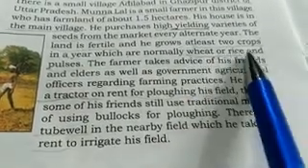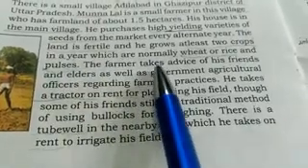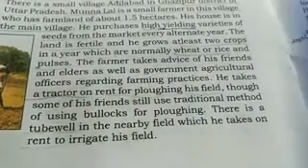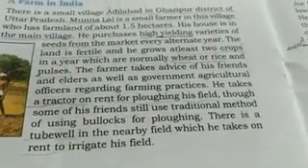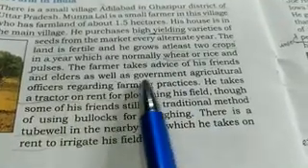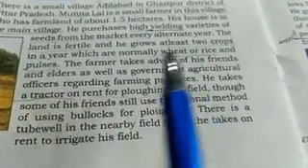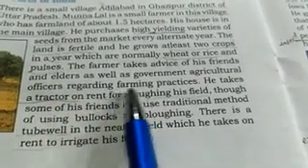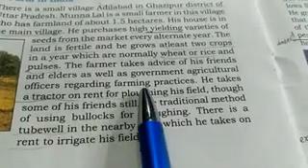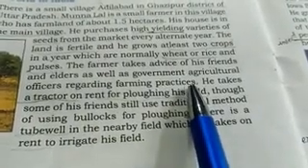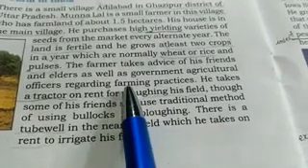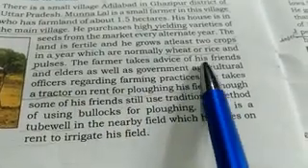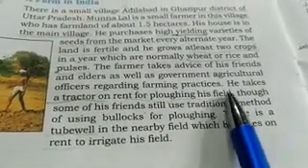Normally he grows wheat and rice and pulses also. The farmer takes advice of his friends, elders, as well as the government agricultural officer, and he also takes help from the government agricultural officer regarding farming practices. Whatever development he needs, different types of suggestions he needs in farming, he takes all of them from his friends or the government agricultural officers.